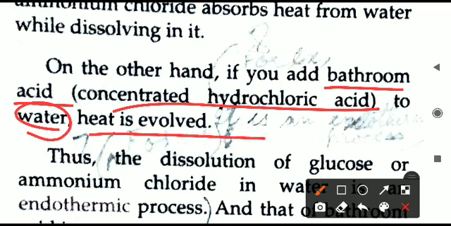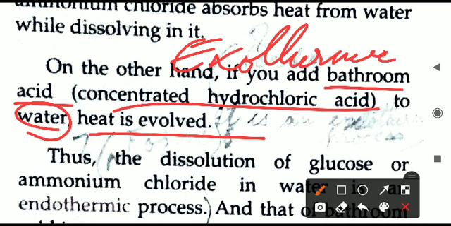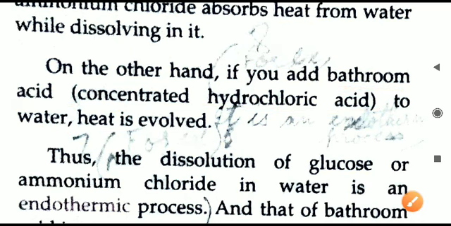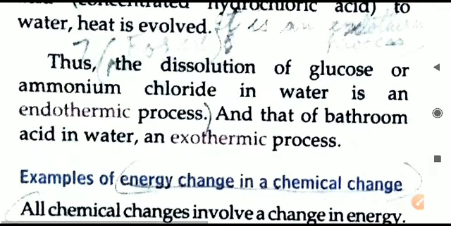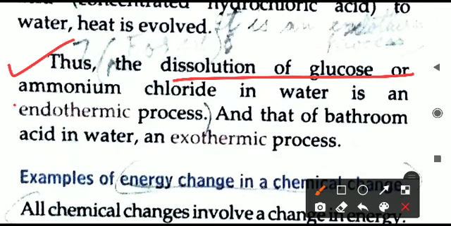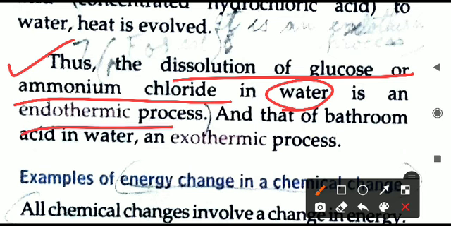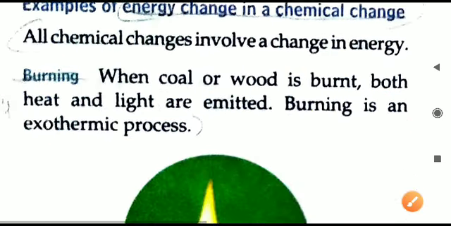water, what will happen? Heat will evolve, heat is produced there. So that is an exothermic change. Mixing or dissolution of bathroom acid, or simply dissolving of acid in water, is an exothermic change. So that is all. Dissolving of glucose and ammonium chloride in water is endothermic, and that of the bathroom acid is an exothermic process. So that is all.